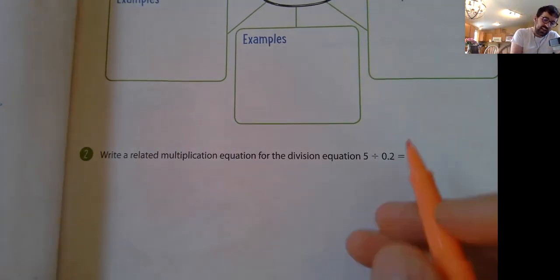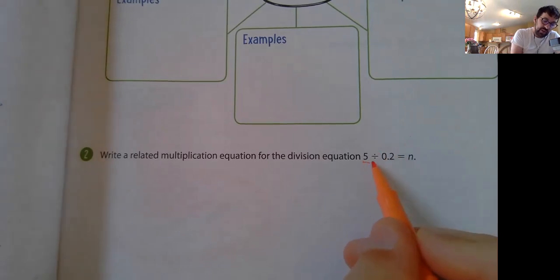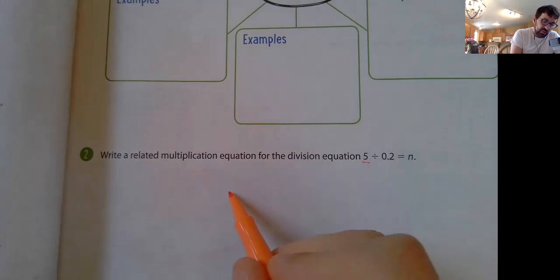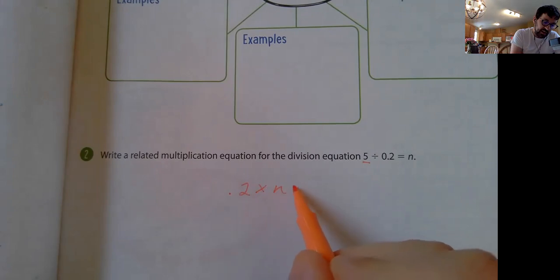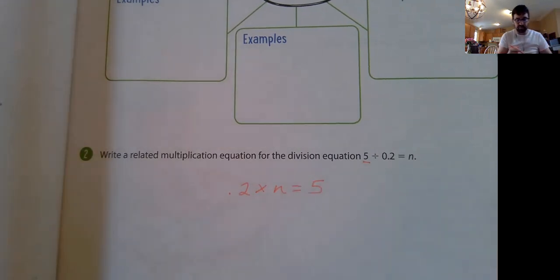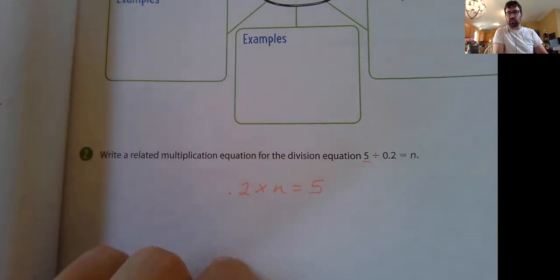So the idea is that the 5 is my dividend. That's going to become my product, right? So the idea would be 0.2 times n equals 5. Correct? Okay, perfect. We don't need to solve that right now. That's just what it's asking us to do.